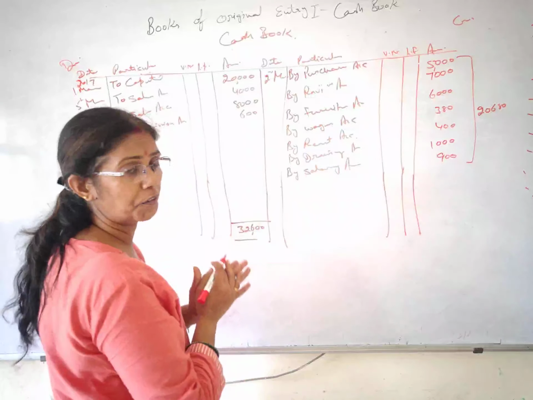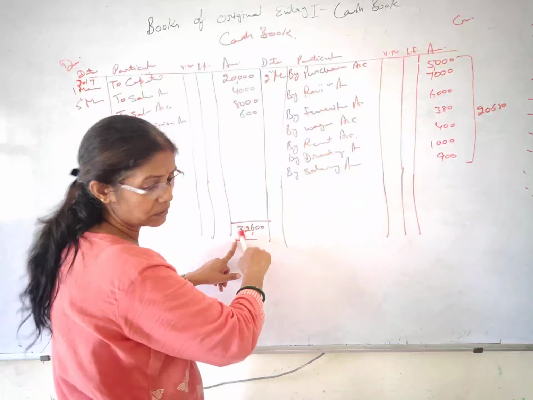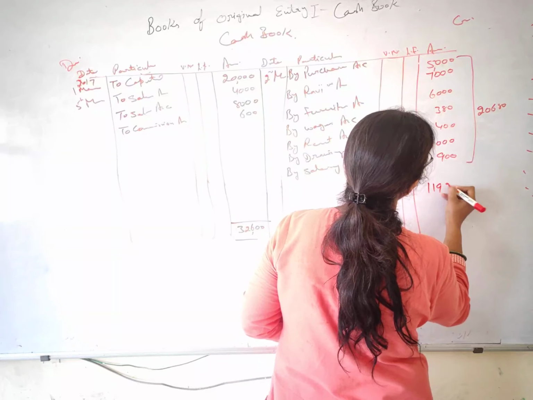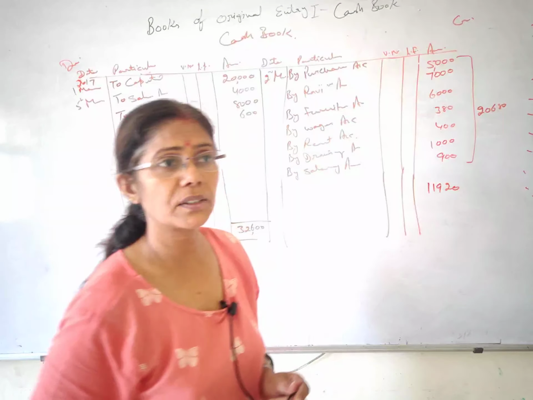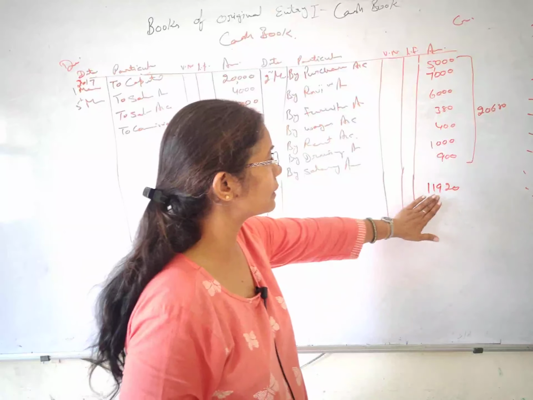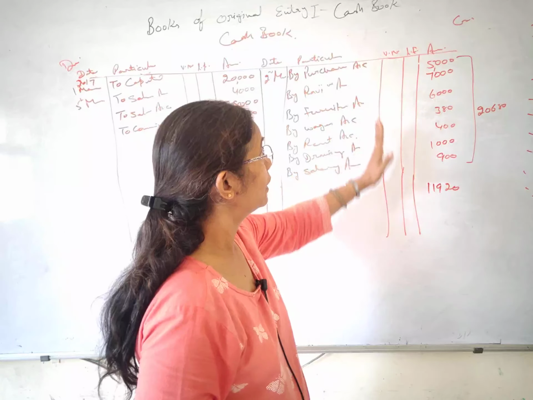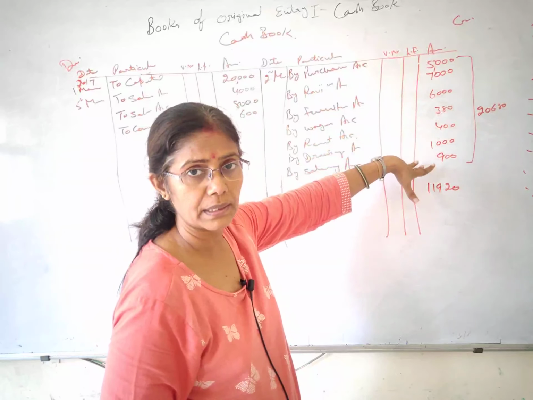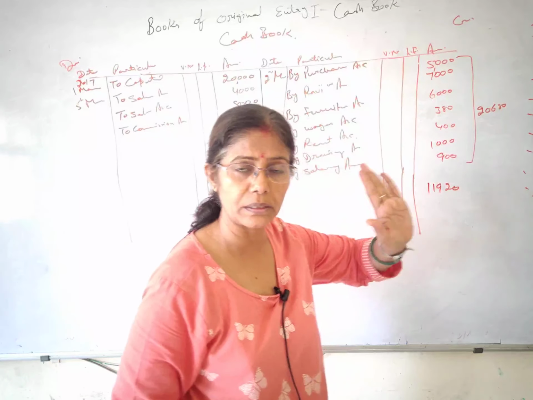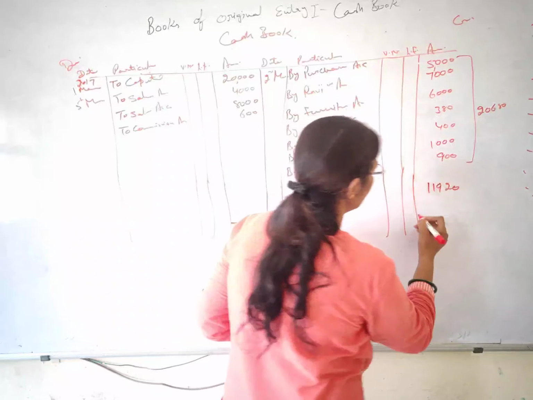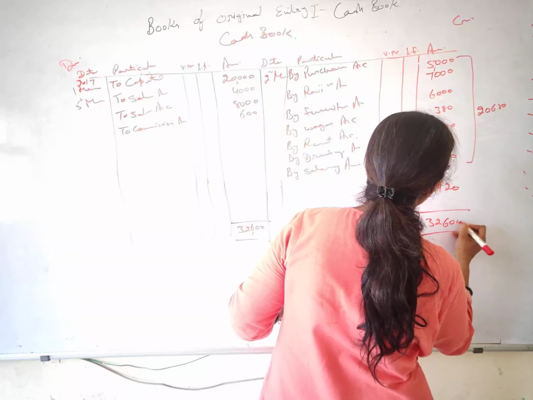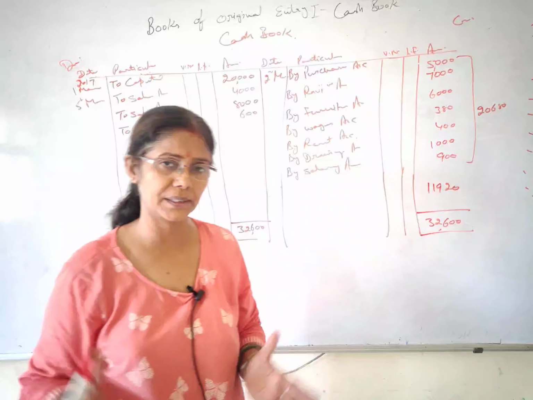So we find out their difference. We reduce this amount from this one and we find the balance is 11,920. Alright students, that is what we have learned at the time of balancing the ledger. So this is my balancing figure and we are lacking something in the credit side, right? This credit side is short by 11,920. So I will write this figure at this place wherever we have a short amount. And now its total is correct, that is 32,600, alright.